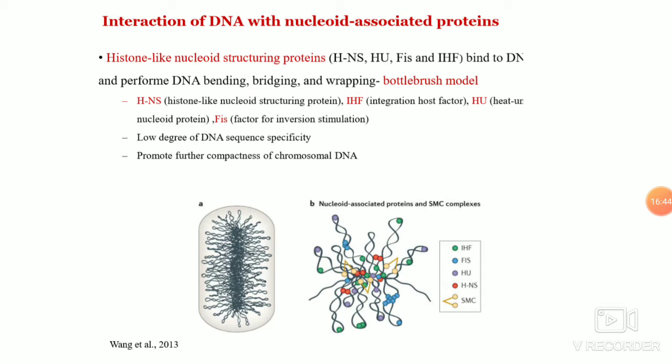So the binding of all these proteins to the DNA impacts transcription, replication, and recombination, and also brings about compactness of the chromosomal DNA. There are non-proteinaceous factors too, like macromolecular crowding in the viscous bacterial cytoplasm, which may help the compaction.